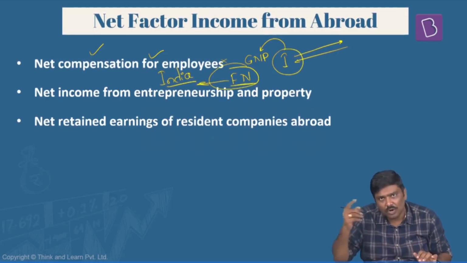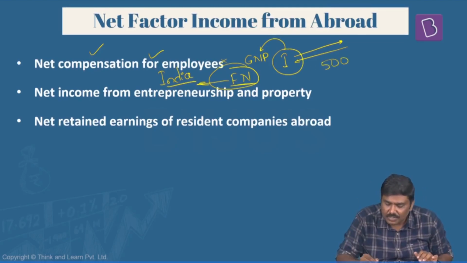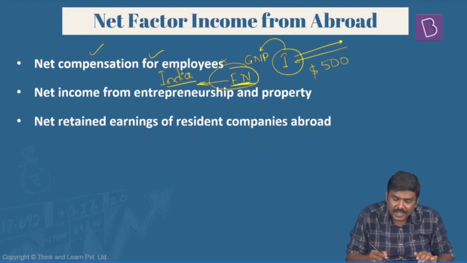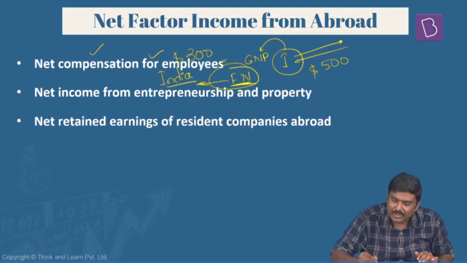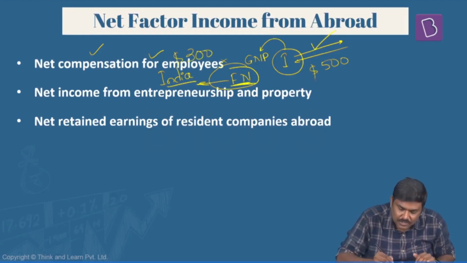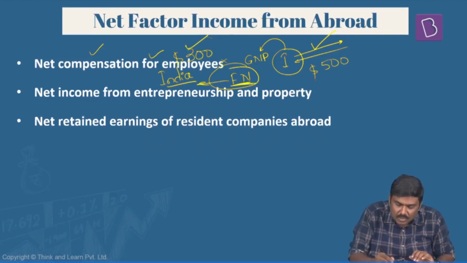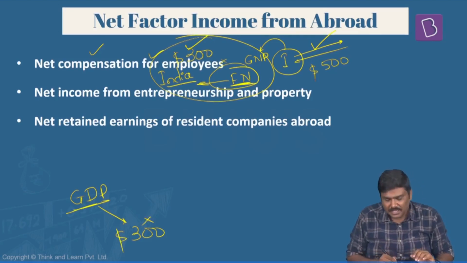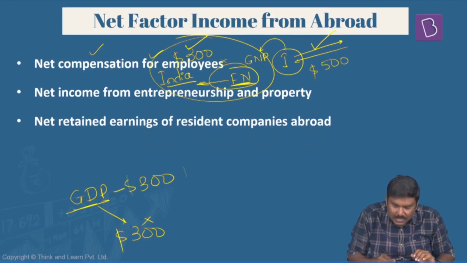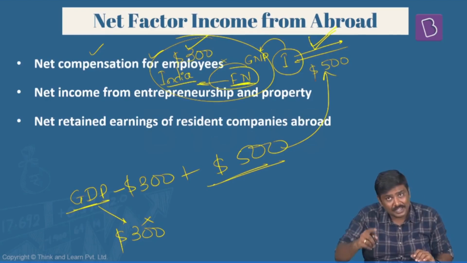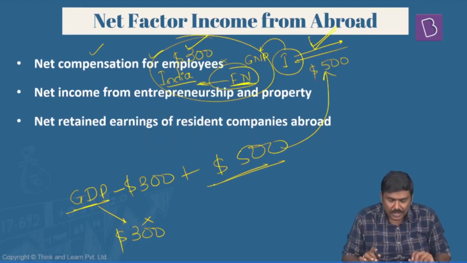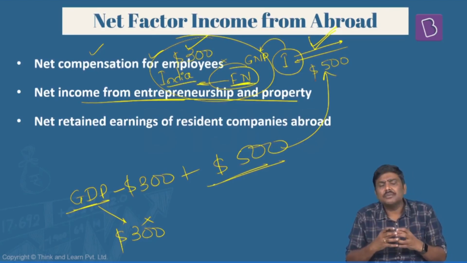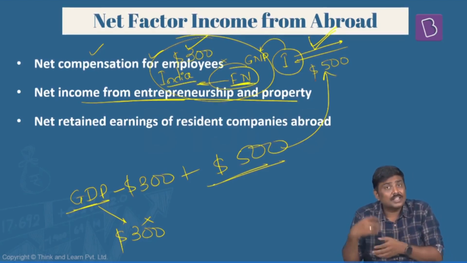So have a look at this. Imagine this Indian who has moved outside India is earning, let's say, $500. And this foreign national who is working in India has earned $300. So I will have to add this and I'll have to subtract this. Is it okay? Because this is already part of India's GDP. When I calculate GDP, this $300 is already present, but this is not done by an Indian national. So subtract $300 and add $500, which is the compensation earned by an Indian citizen living outside India. Okay? In the same way, there will be certain properties owned by Indian companies or Indians outside India.